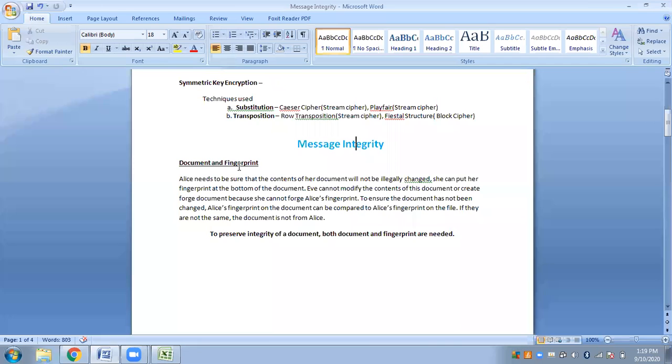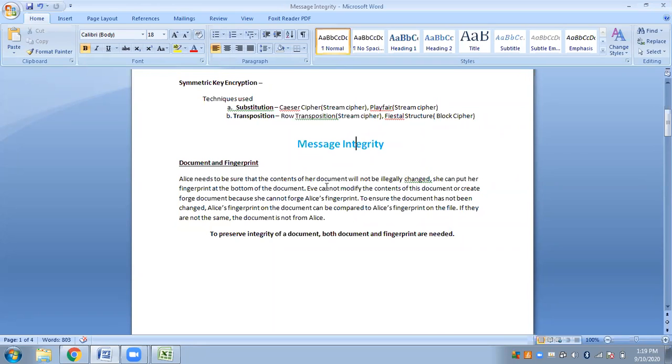Since it is not possible to forge or copy somebody else's fingerprint, a fingerprint helps ensure that the document has not been modified illegally. Here again we have one example. Alice needs to be sure that the contents of her document will not be illegally changed. She can put her fingerprint at the bottom of the document.